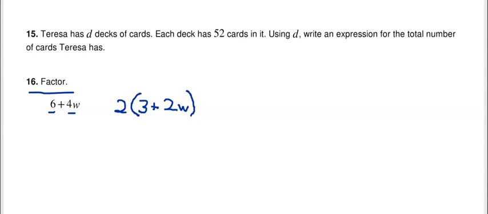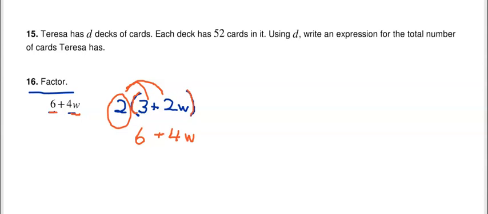So if you're factoring this one, you're basically taking the 2 out, and you have 2 times the quantity 3 plus 2w. Okay, and the reason why you know that that's something that would actually work is that 2 times 3, again, is 6. And then 2 times 2w is 4w. So again, you're just kind of going back and forth between distributive property, where you're taking the number on the outside and distributing it to everything on the inside, in comparison to factoring, where we started with the 6 plus 4w and took the 2 out of it, okay, and then found out that 3 plus 2w would be the factor of that one.